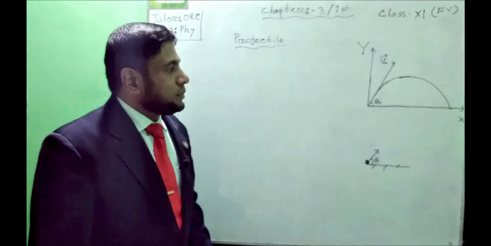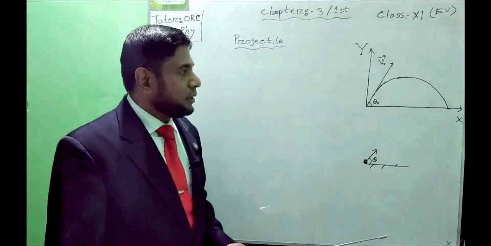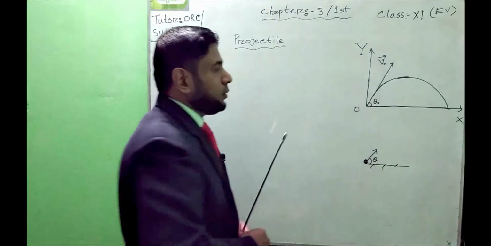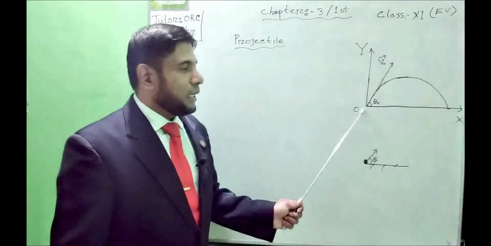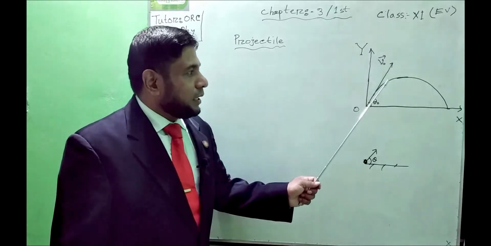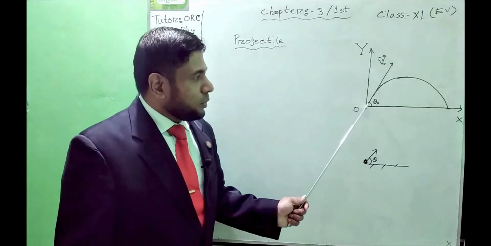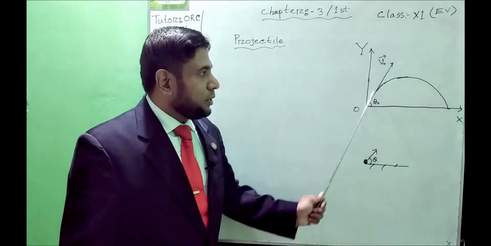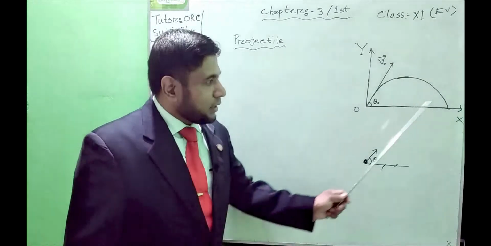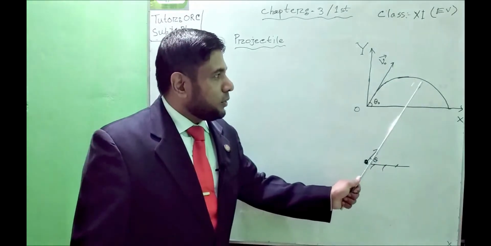So now we'll discuss some important properties of a projectile. First of all, the point from which the projectile is thrown is known as the point of projection, and the velocity with which the projectile is thrown is known as the velocity of projection. The path along which a projectile moves from the point of projection to the falling point of the projection, this full path, is known as the trajectory.